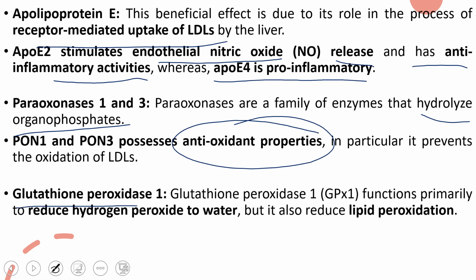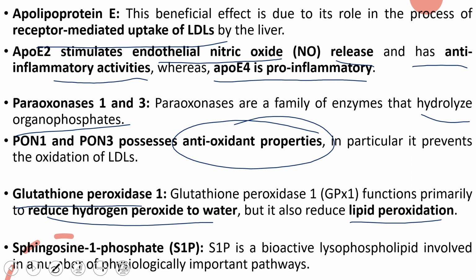Then it contains glutathione peroxidase 1, which has a very good role in reducing hydrogen peroxide and converting it to water. It also reduces lipid peroxidation processes, so lipid free radicals will not be produced, or only in very small amounts. So that is the function of glutathione peroxidase. The last one we are going to talk about here is sphingosine 1 phosphate.